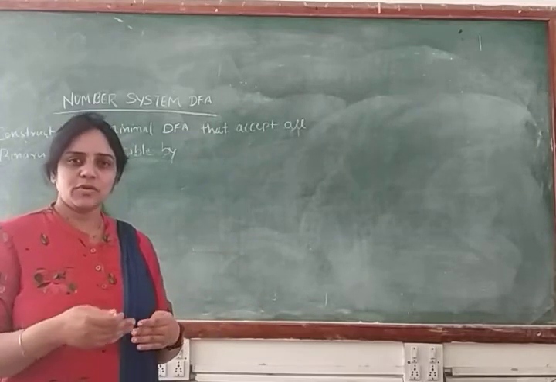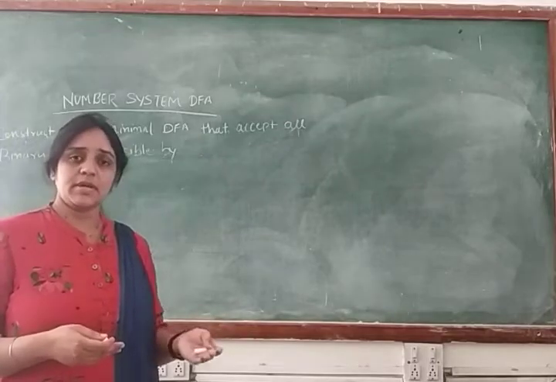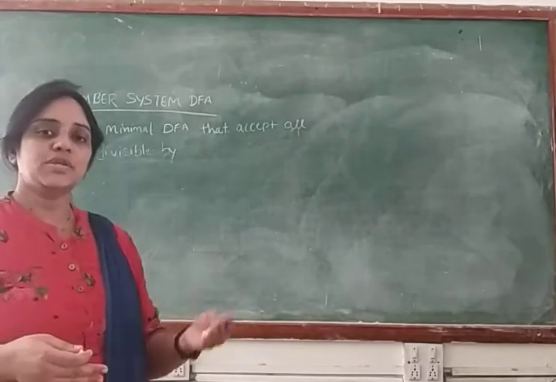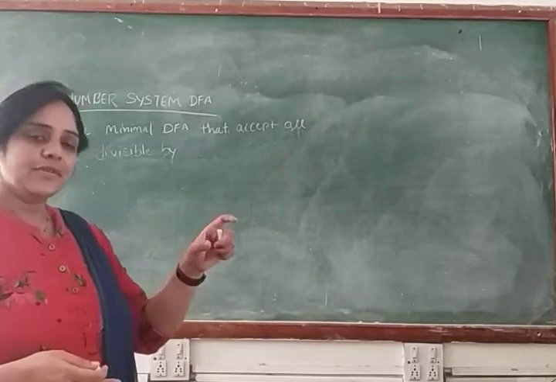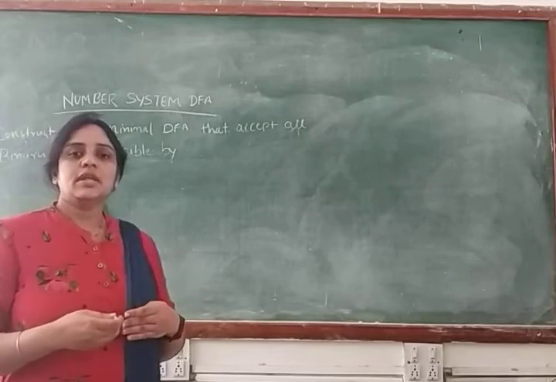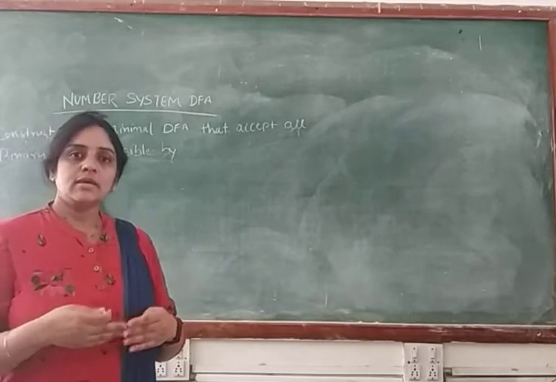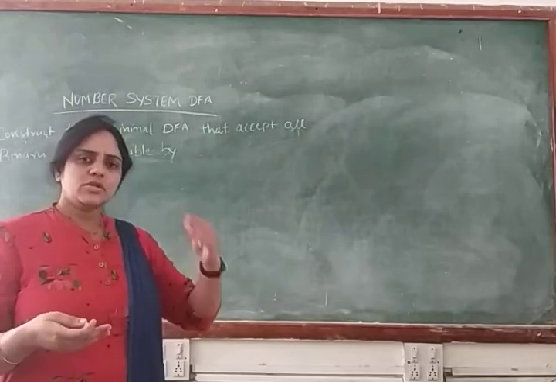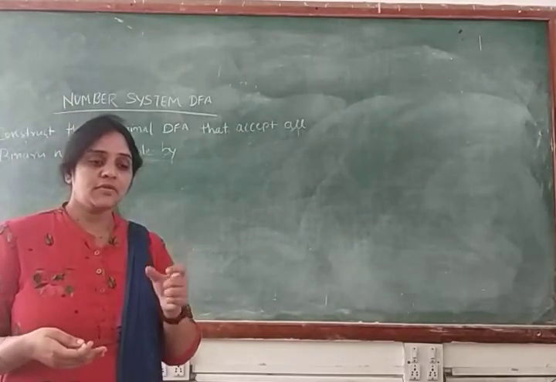Now we will discuss some more examples related to the divisibility problem, and like that we will solve different types of problems, making DFA machines for different types of strings, like a string ending with AB or a string ending with AA, or a string starting with a different symbol and ending with a different symbol. Like this we will solve different types of problems because your DFA is your base.